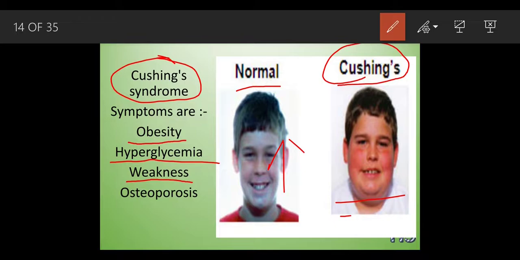And he develops a condition called osteoporosis. The word osteo means related to bones. You have seen the ad, the osteocalcium. The word osteo relates to bones, and porosis means soft. The bones get soft in this Cushing condition because he develops a lot of fat in his body. Because of this, his inner bone, or skeleton, is very weak.